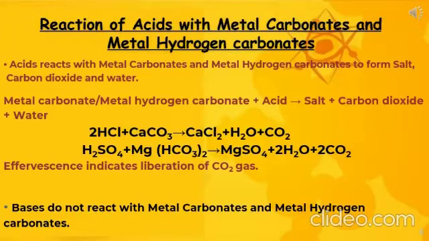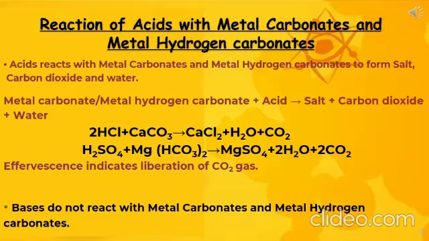Next chemical property is the reaction of acids with metal carbonates and metal hydrogen carbonates, or metal bicarbonates. In this, acids react with metal carbonates and metal hydrogen carbonates to form salt, carbon dioxide and water.